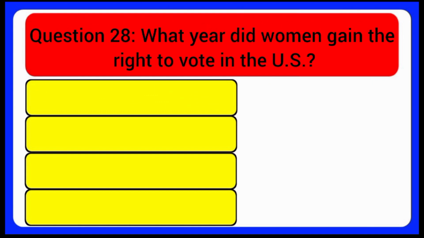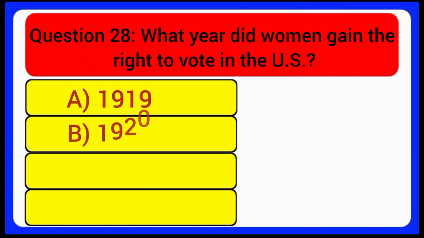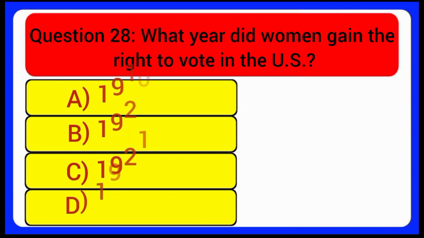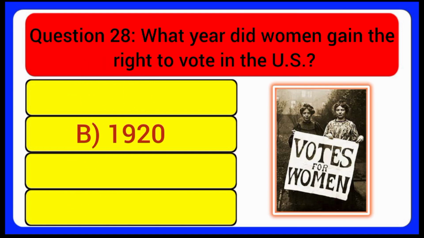Question 28. What year did women gain the right to vote in the U.S.? A. 1919. B. 1920. C. 1921. D. 1918. Answer: 1920.